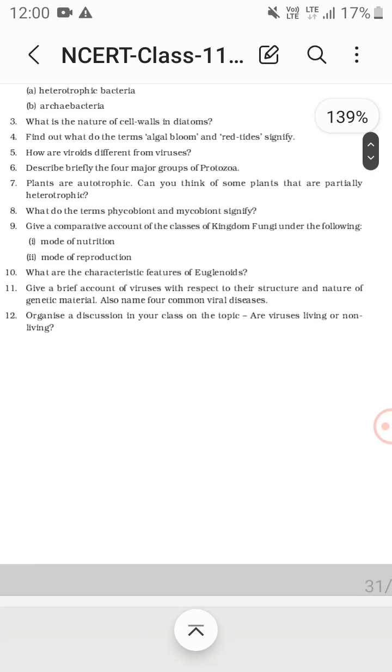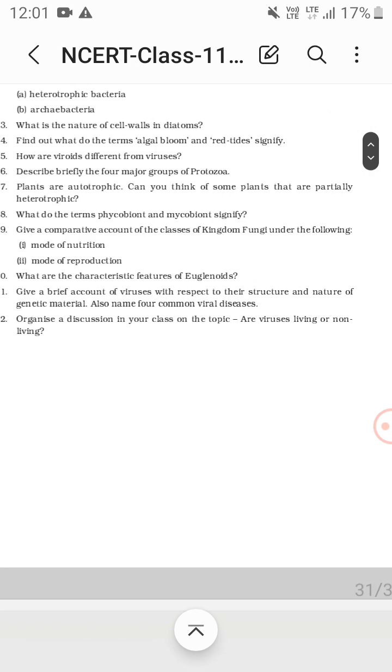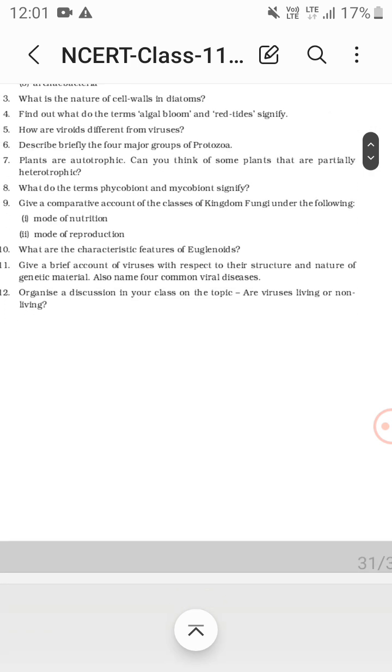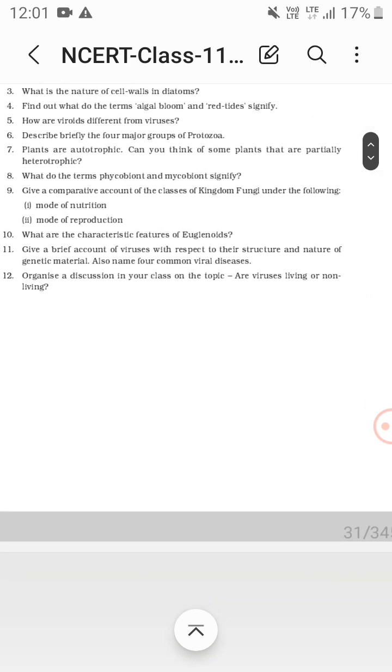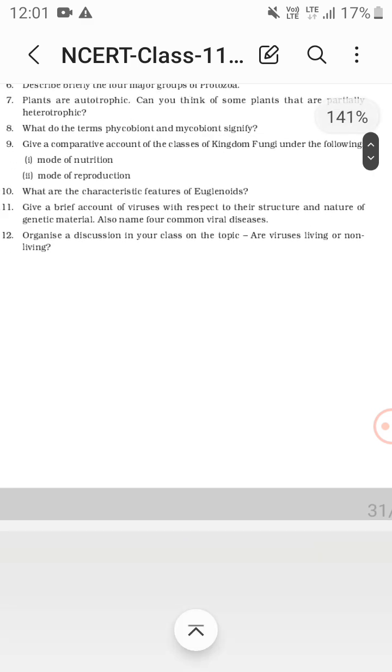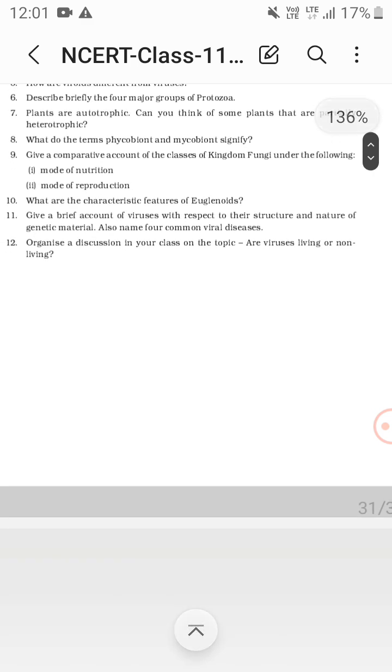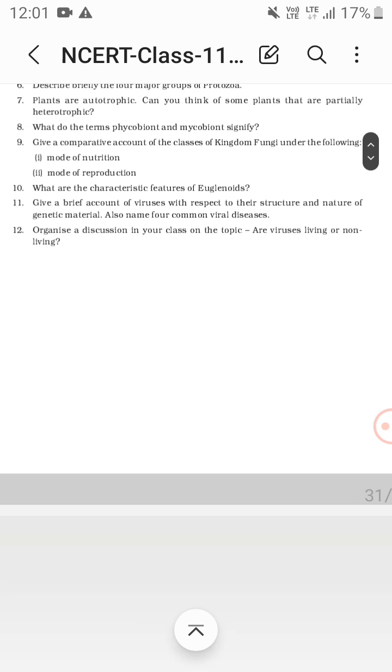Give a comparative account of the classes of kingdom Fungi under the following: mode of nutrition and mode of reproduction. What are the characteristic features of euglenoids? Their pigments are similar to those of higher plants. Give a brief account of viruses with respect to their structure and nature of genetic material. Also name four common viral diseases.